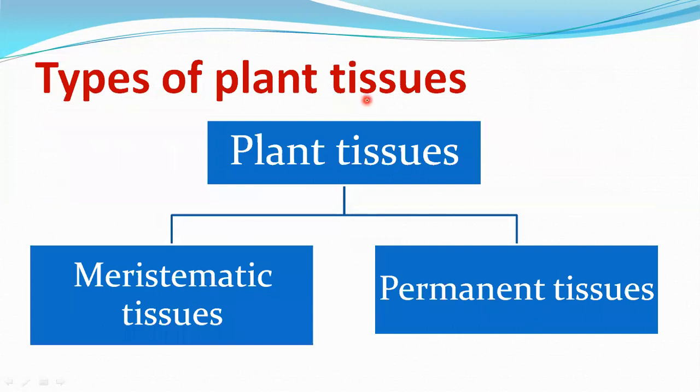Types of plant tissues. Plant tissues are categorized into two types. They are meristematic tissues and permanent tissues. Let us learn about these meristematic tissues and permanent tissues in detail.